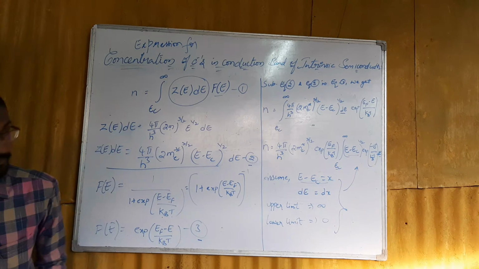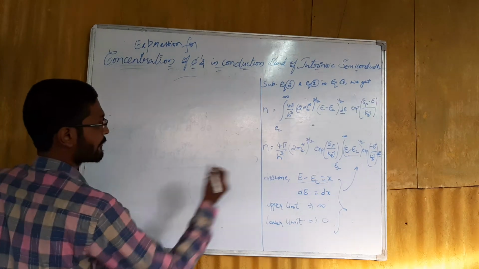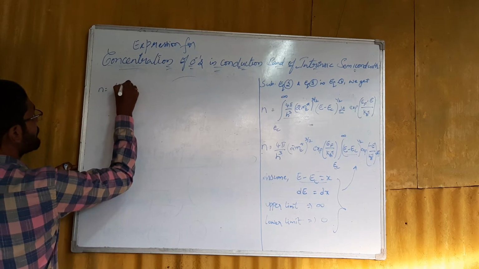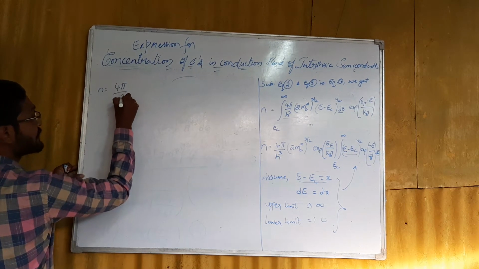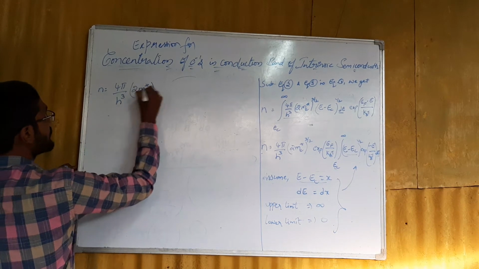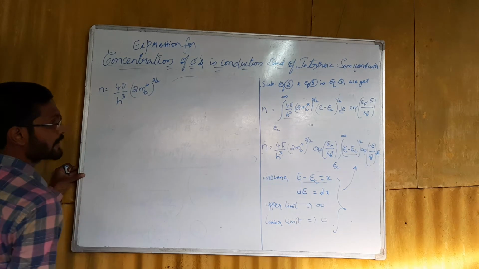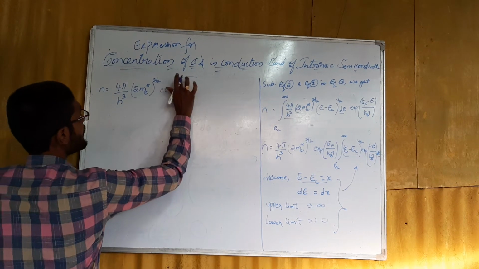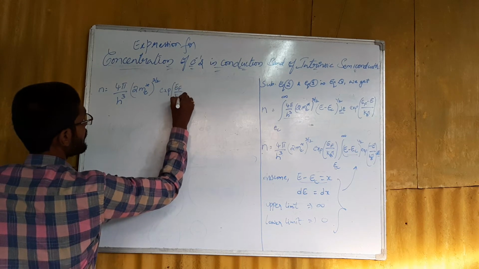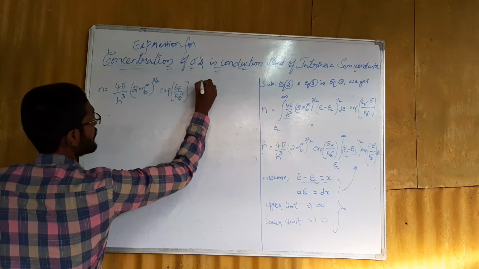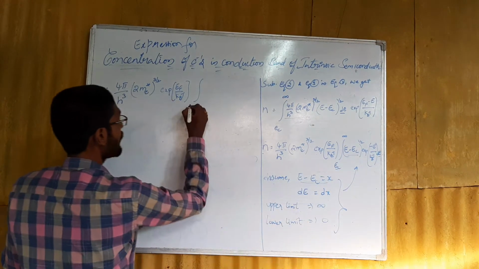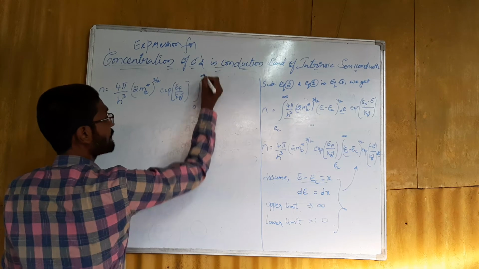So we get n is equal to 4π by h cube (2 me star) whole to the power of 3 by 2 exponential of EF by kBT, and in the integration the lower limit will be 0 and the upper limit will be infinity.